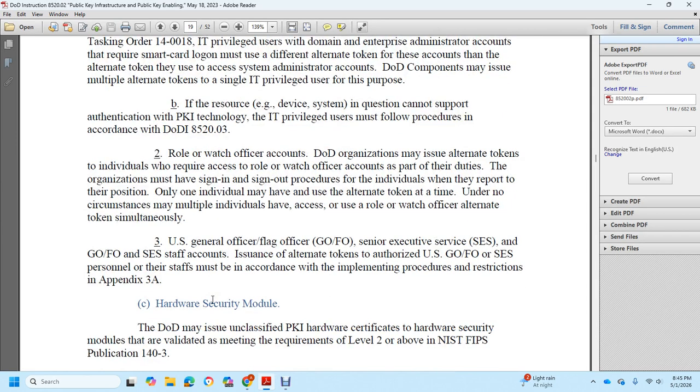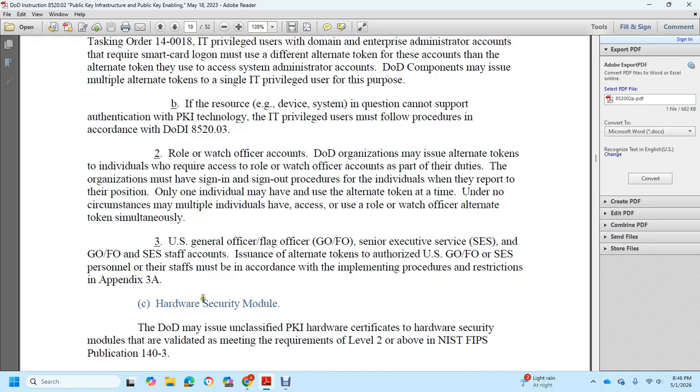General Officer, Flag Officer, and Senior Executive Service, and GO, FO, and Senior Executive Service staff accounts. For general officer, flag officer, and senior executive service staff accounts, issuance of alternate tokens is authorized for U.S. general officer, flag officer, and senior executive service personal staff, in accordance with the implementing procedure restrictions in Appendix 3A.